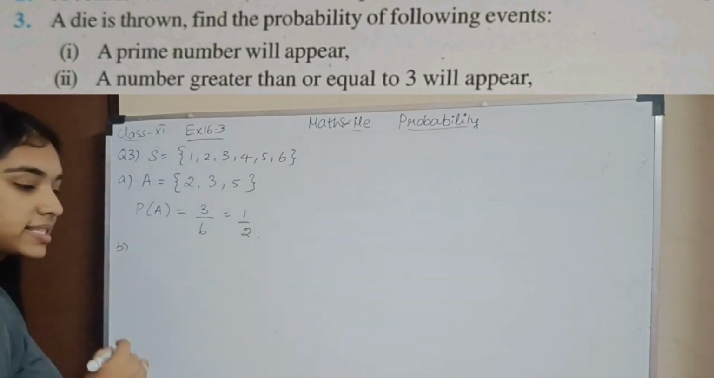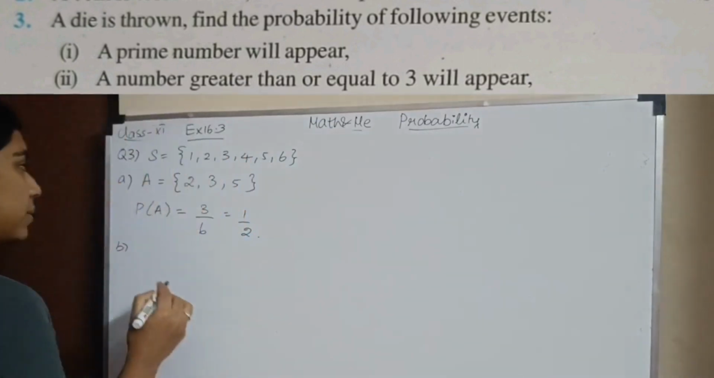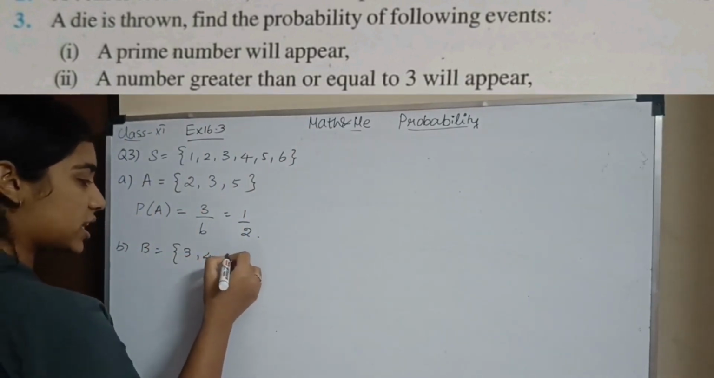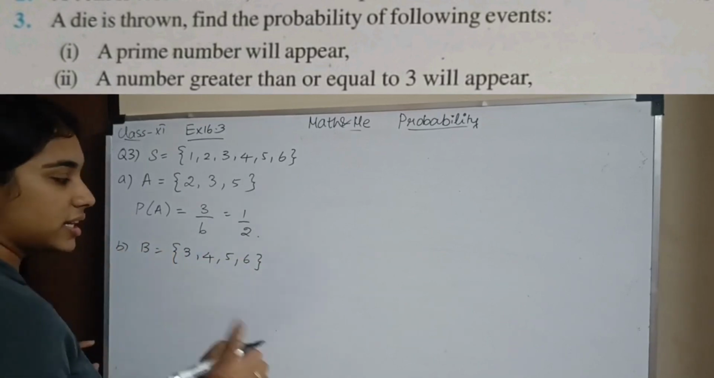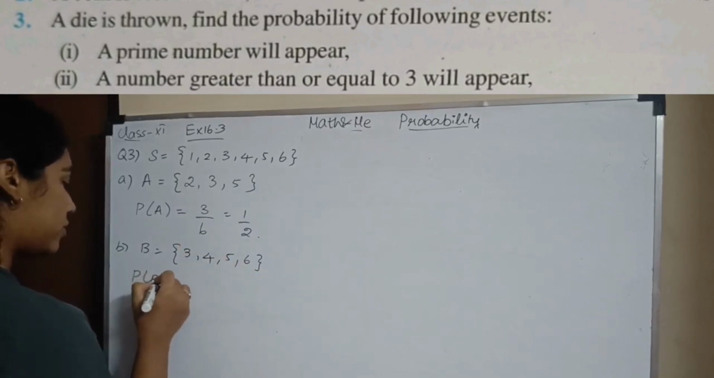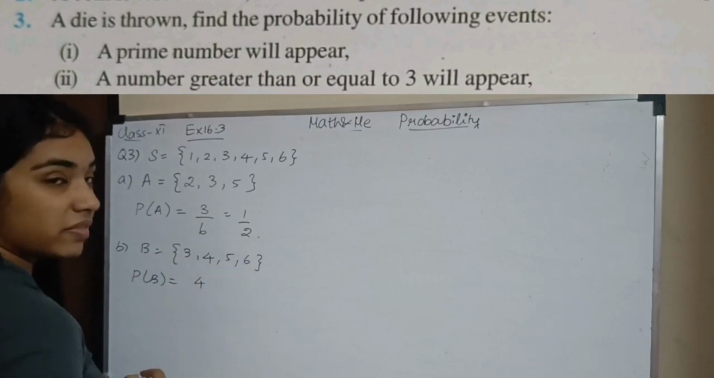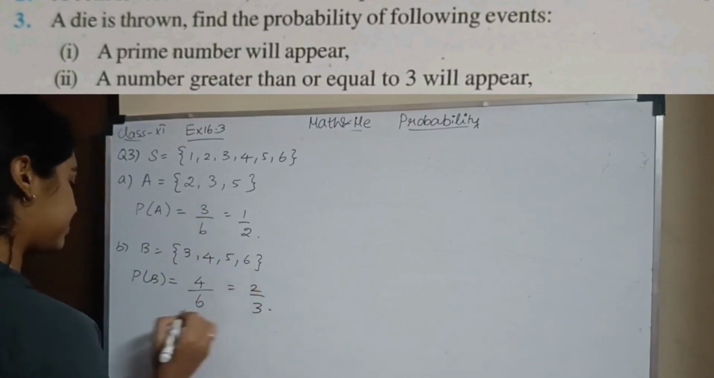Okay. Next subsection. A number greater than or equal to 3 will appear. So what will B be? Greater than or equal to 3 means it also includes 3. If only greater than is given, you should not include 3. Here it's given greater than or equal to. So 3, 4, 5, 6. So what is the probability of getting a number greater than or equal to 3? 1, 2, 3, 4. That is my favorable outcome divided by my total outcome, which will be 2 by 3.